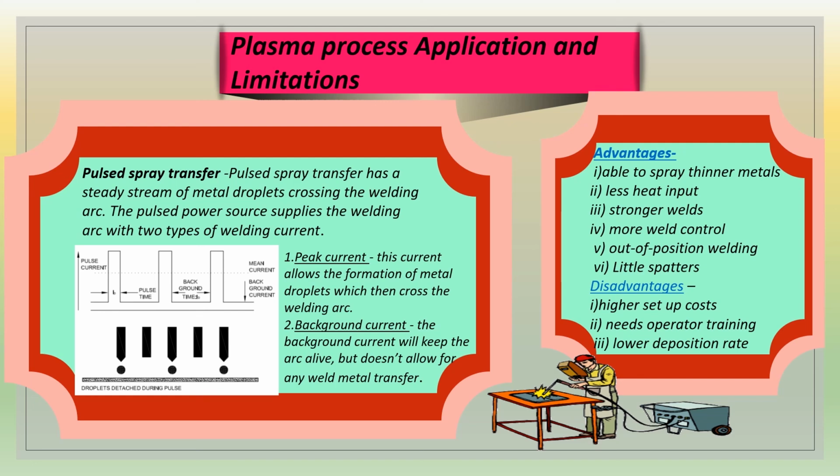Advantages: number 1, able to spray thinner metals. Number 2, less heat input. Number 3, stronger welds. Number 4, more weld control. Number 5, out of position welding. Number 6, little spatter. Disadvantages: number 1, higher setup cost. Number 2, need operator training. Number 3, lower deposition rate.